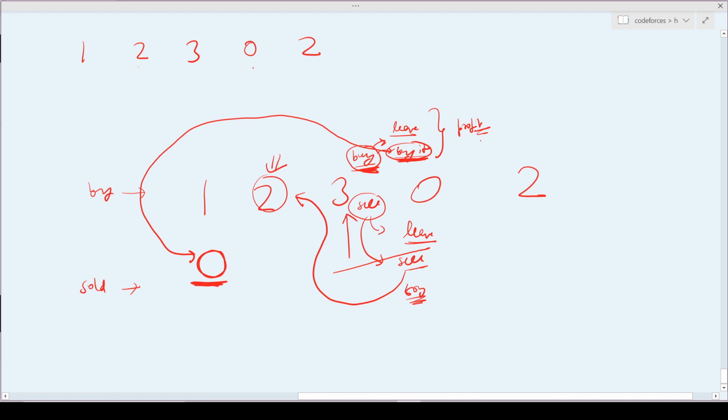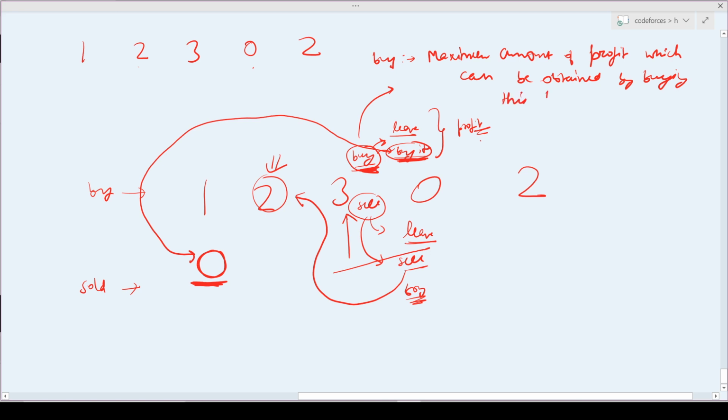What I am storing in this particular variable, or you can say the array index or value, is that my buy represents the maximum amount of profit which can be obtained by buying the stock at the ith index on the ith day.